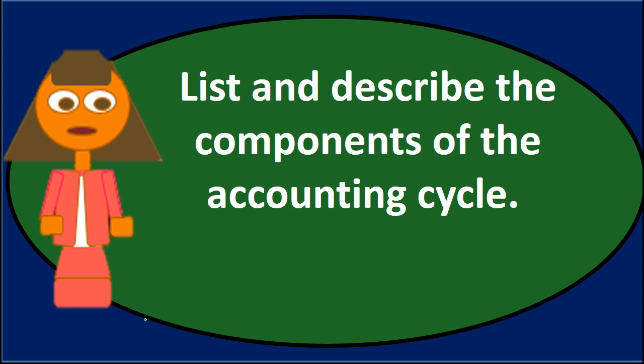Once again, you can break down the closing process into a few more steps if you were asked this in an essay question. You can say, well, for the closing process, we're going to take the unadjusted trial balance, put that into a worksheet, and make our closing journal entries to end up with the post-closing trial balance. And if you wanted to get even more detail, you can discuss what is within the post-closing trial balance and what they look like and whatnot.